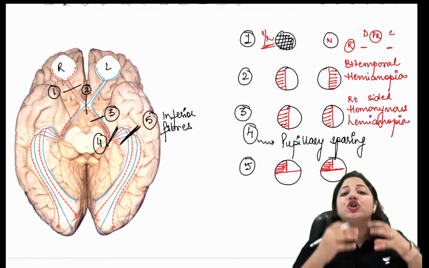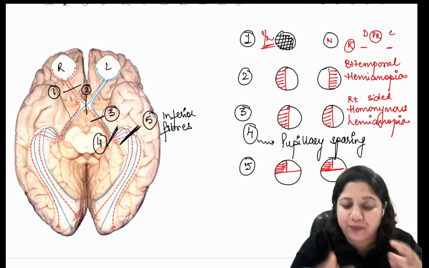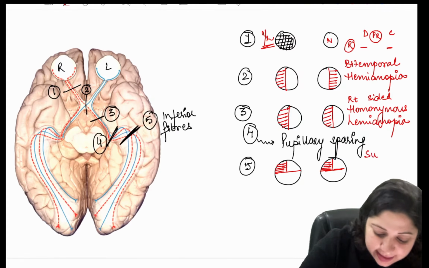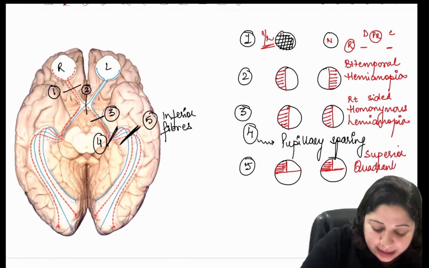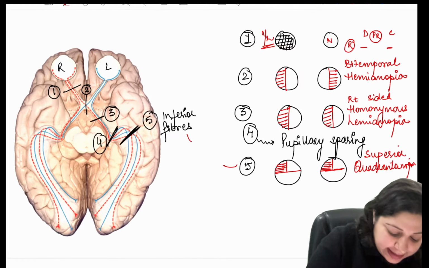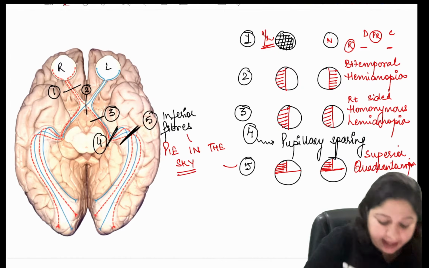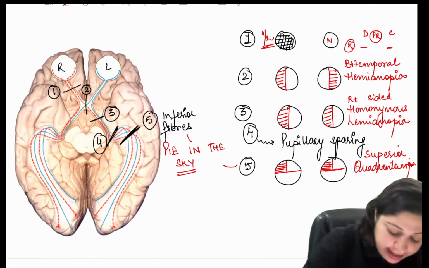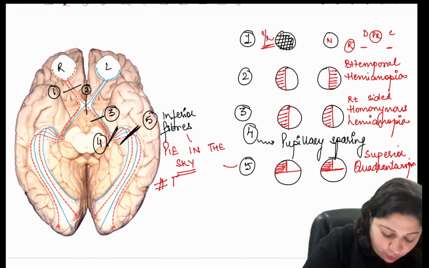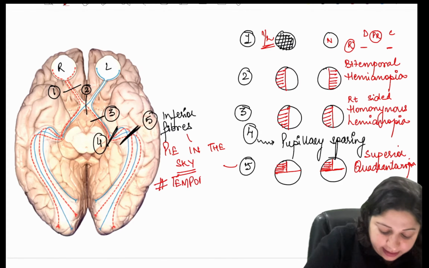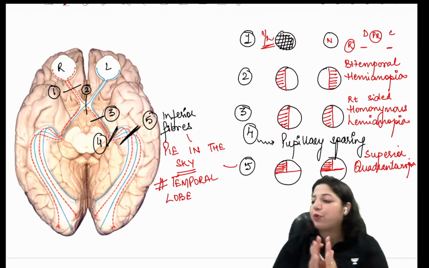This is called superior quadrantanopia. That is also called pie in the sky. And where do you get it? You get it in the lesion of the temporal lobe. Is that point clear to everyone?